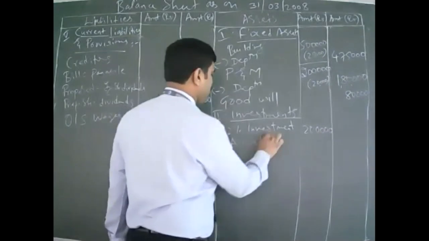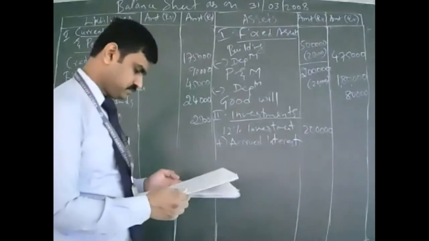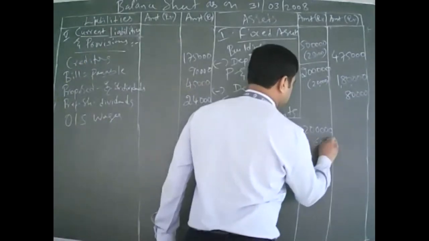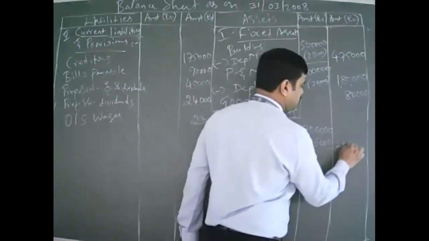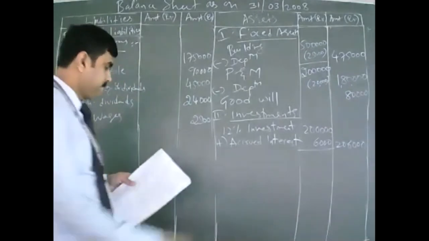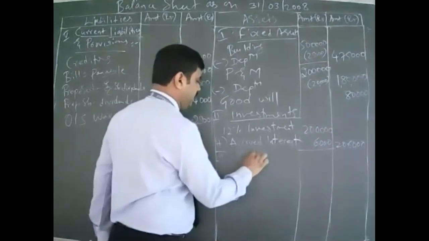How much? 6,000. So total you get 2 lakh 6,000 for investment.